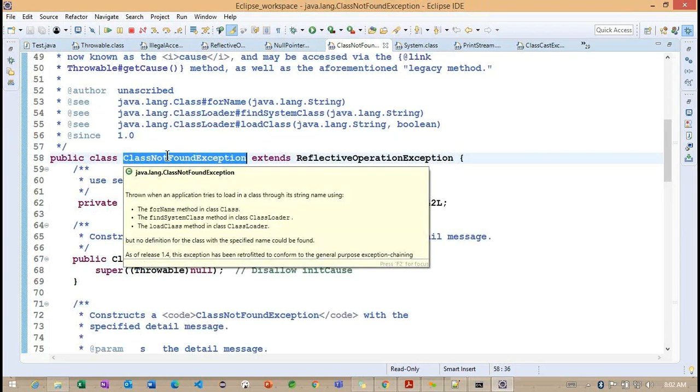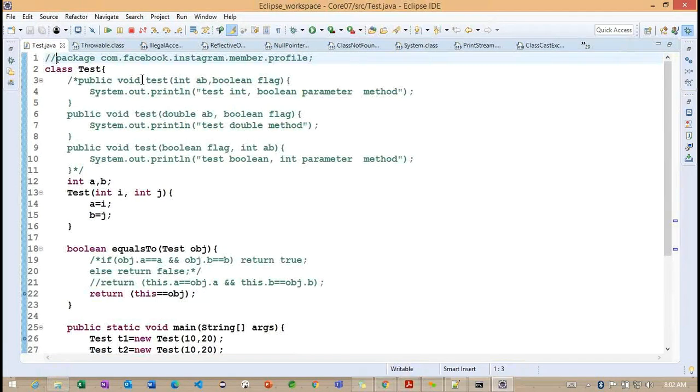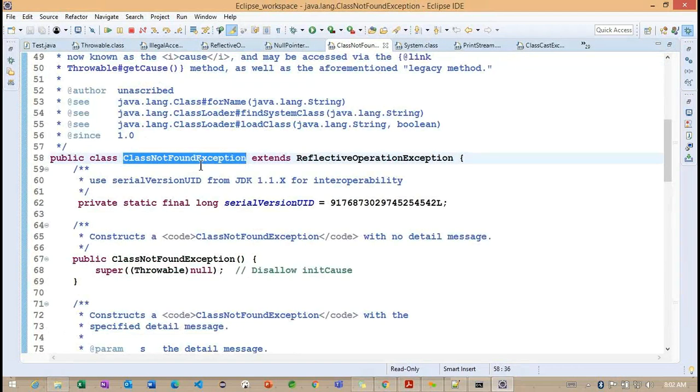Basically, while compiling or executing our application, sometimes if I'm not finding the created class, we are going to get the class not found exception. A simple example: previously we created the test class. If this particular class is not found at runtime, we may get this particular exception, class not found exception.